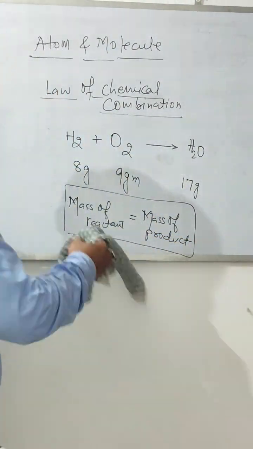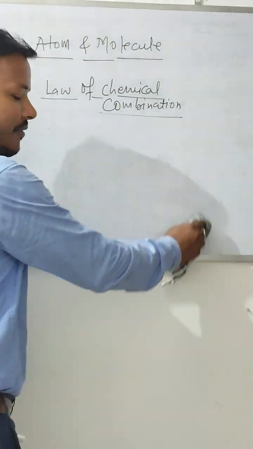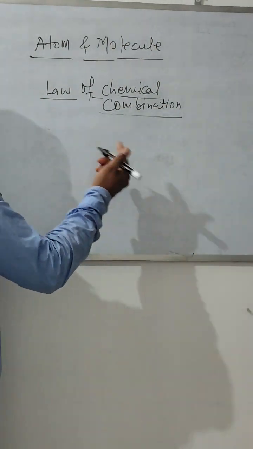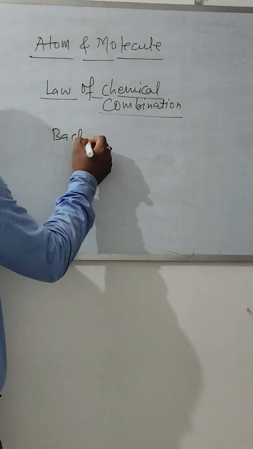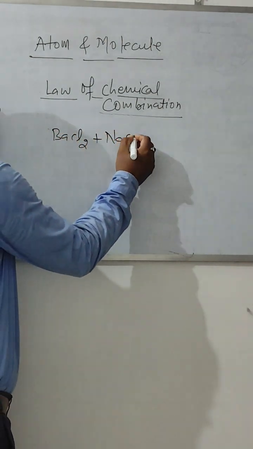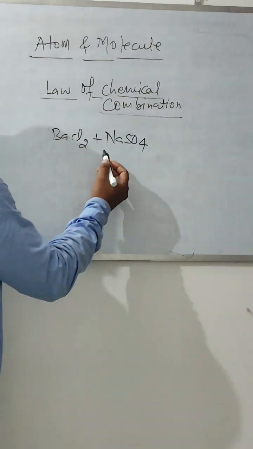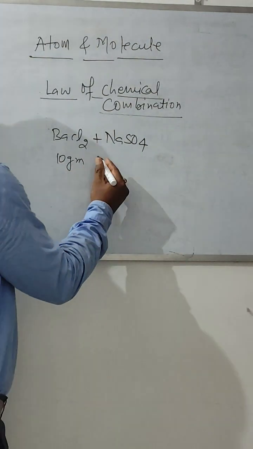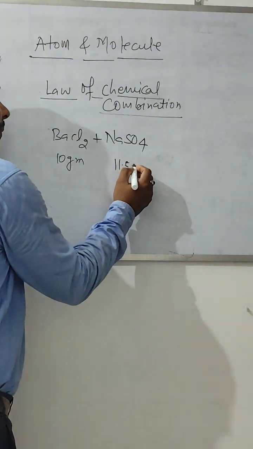Okay, let us take another example in order to have a better explanation. For example, let me take barium chloride, which reacts with sodium sulfate, Na2SO4, right? Suppose we are taking 10 gram of barium chloride and 11.5 gram of Na2SO4.